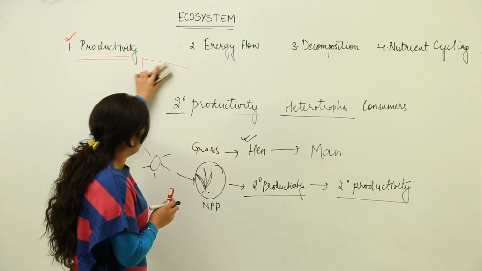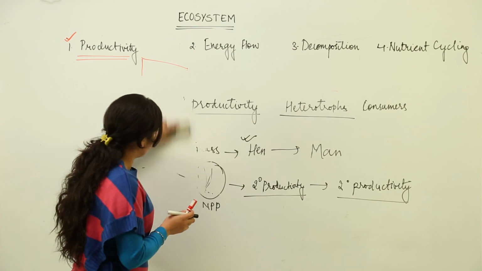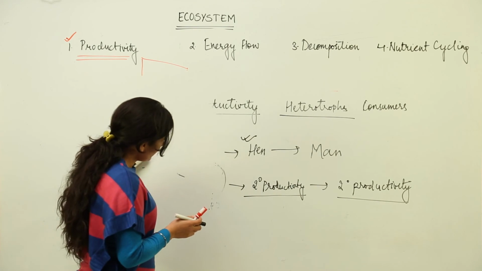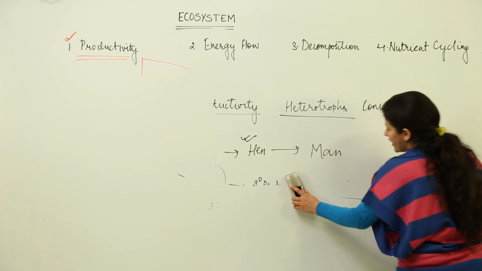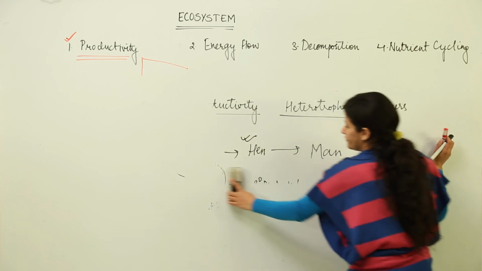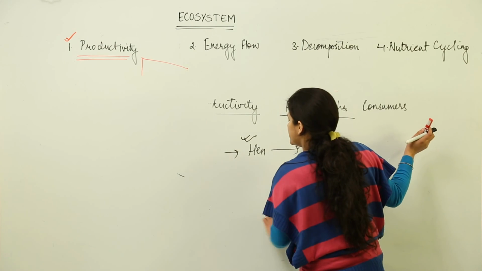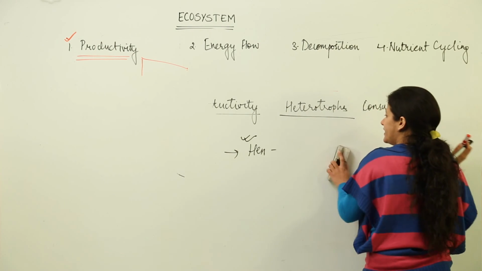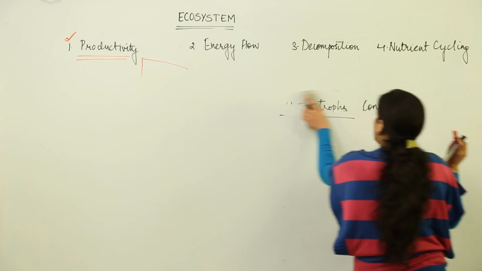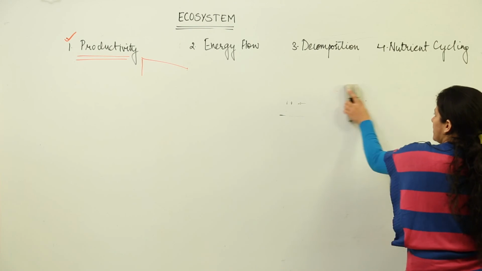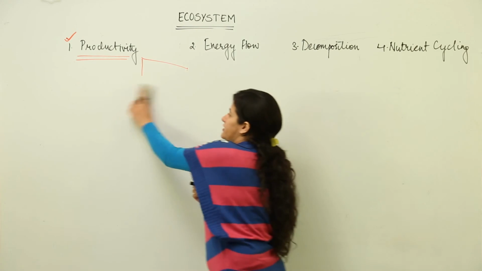Now so much of productivity, let's talk about how this productivity is measured. Of course it would be measured in terms of biomass only. So when we say biomass, there are two terms, one is production and the other is productivity. It is just like in a factory you are producing 200 units, that is the production.